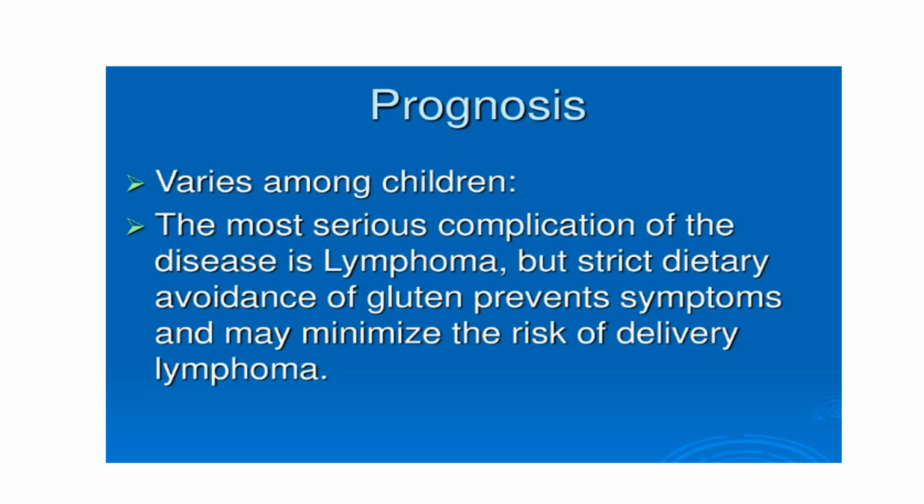Obviously, children with celiac disease are monitored periodically for assessment of symptoms, for growth and physical examination, and also to see the adherence to the gluten-free diet. The most serious complication that usually occurs is lymphoma, but a strict dietary avoidance of gluten prevents symptoms and may minimize the risk of developing lymphoma.